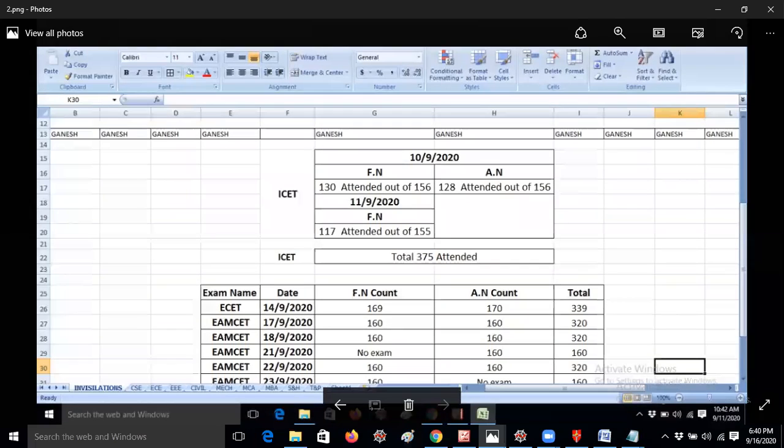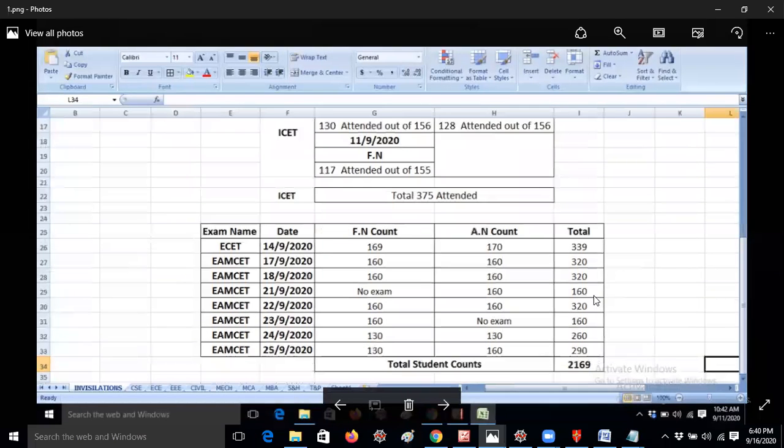That's the reason only I'm not involving. I'm not giving any holidays to you. So these are the exam schedules. On the 17th I have an exam, and on the 18th I have exams. The 19th and 20th I don't have exams, and then the 21st and 22nd.